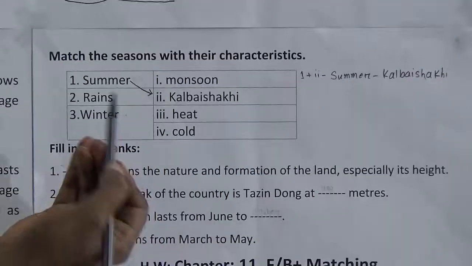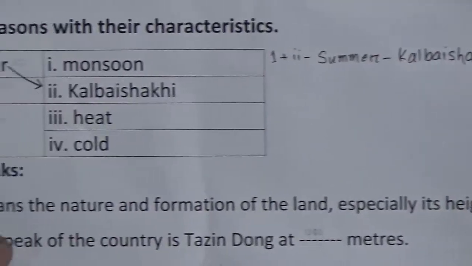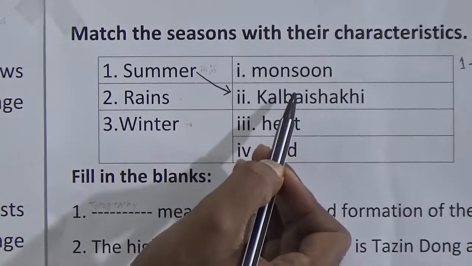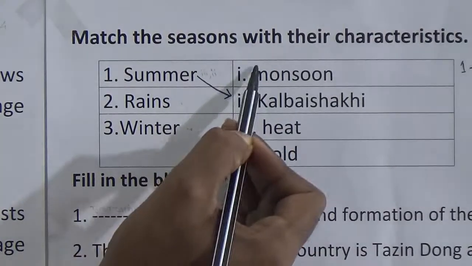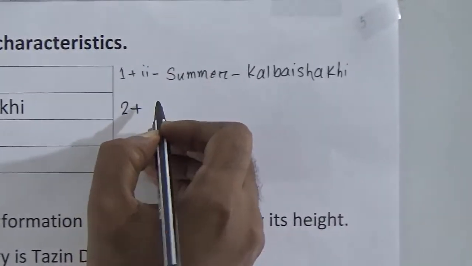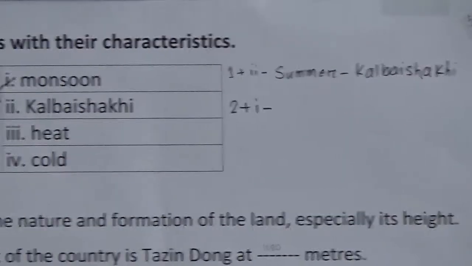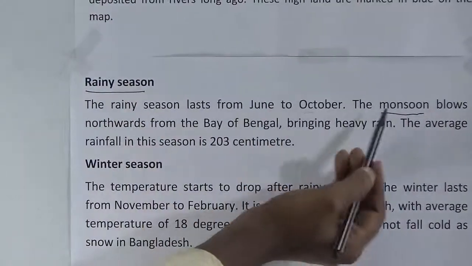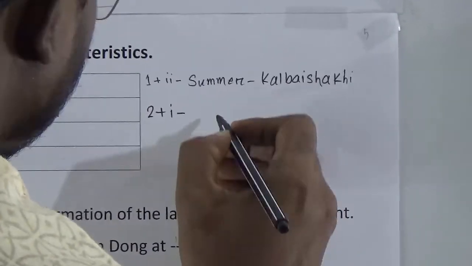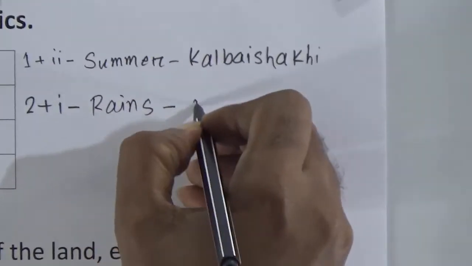Number 2. Number 1 has another part, but we will go to it later. Rains is related to monsoon. Kal Boishakhi is done, heat no, cold no. So rains is related to monsoon, 2 plus 1. If we go to the passage we will see the rainy season represents the monsoon. Rains represents monsoon.